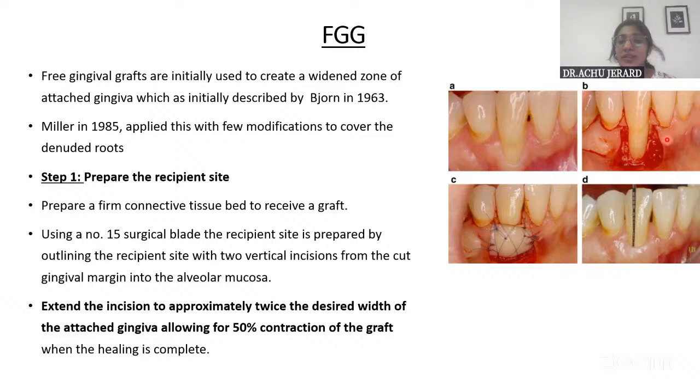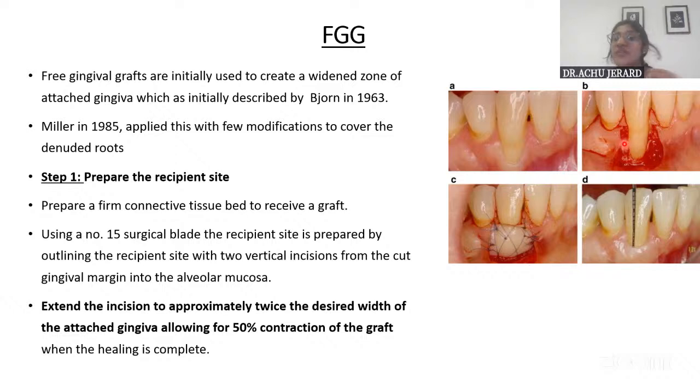And then vertical releasing incisions are also placed in such a way that, at least for the purpose of coverage of recession, whenever this vertical releasing incision is given, it should extend beyond the mucogingival junction. And if this is to cover the denuded root surface, make sure that laterally and apically to the area of recession, there is at least 3 mm distance for the recipient bed.